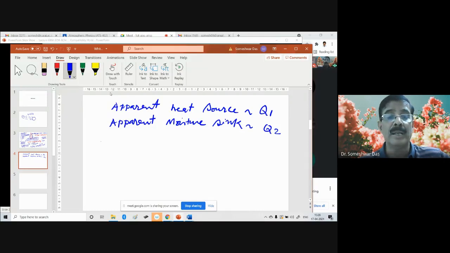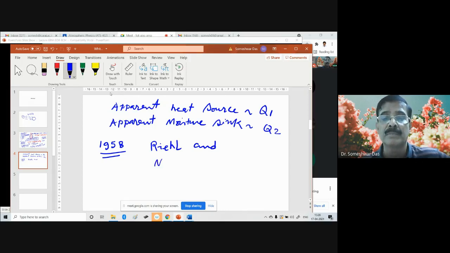Well, long ago, around 1958, two tropical meteorologists, two tropical scientists called Riehl and Malkus, in 1958, were trying to estimate or predict the temperature and the specific humidity of the atmosphere with time.